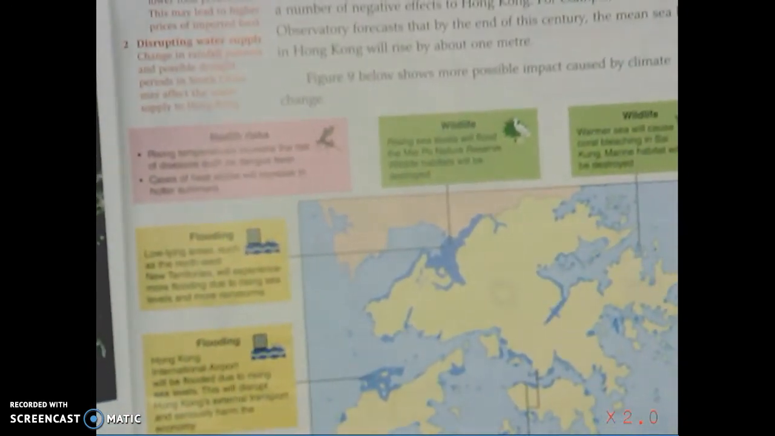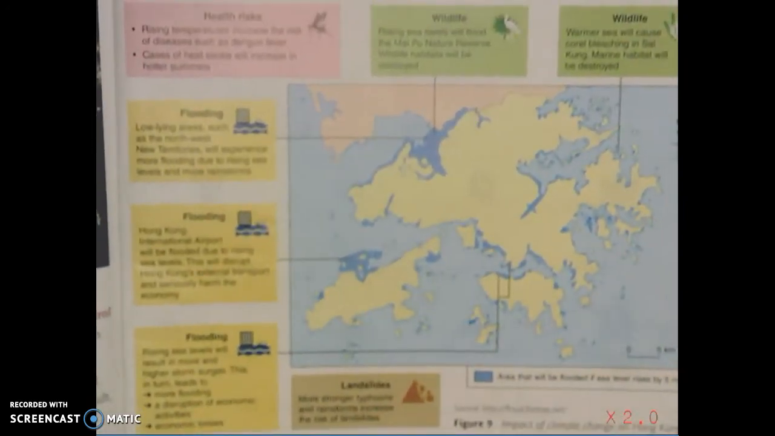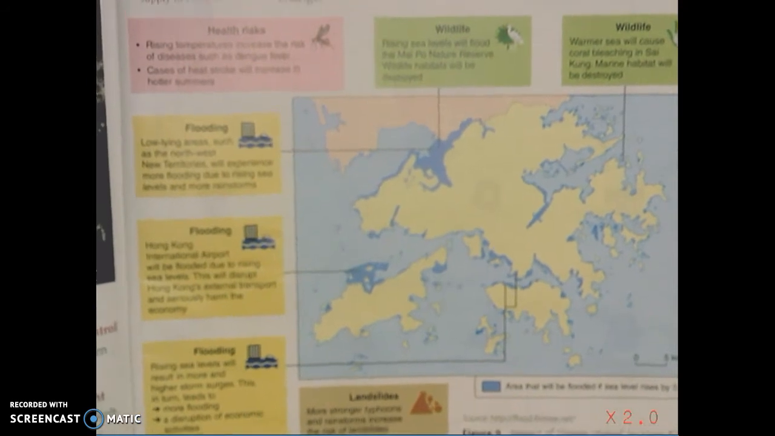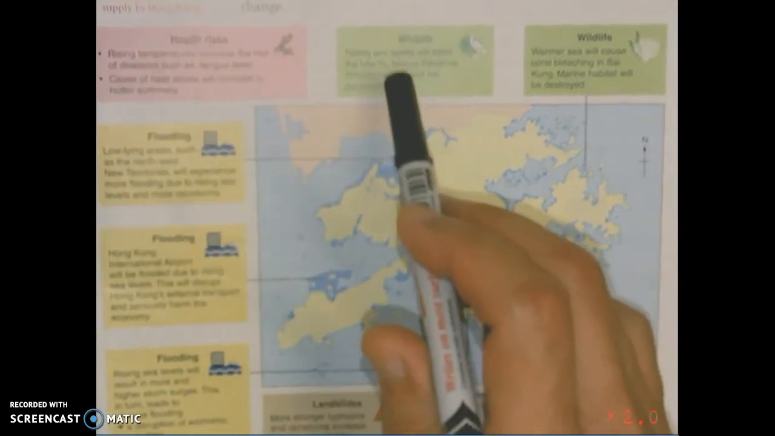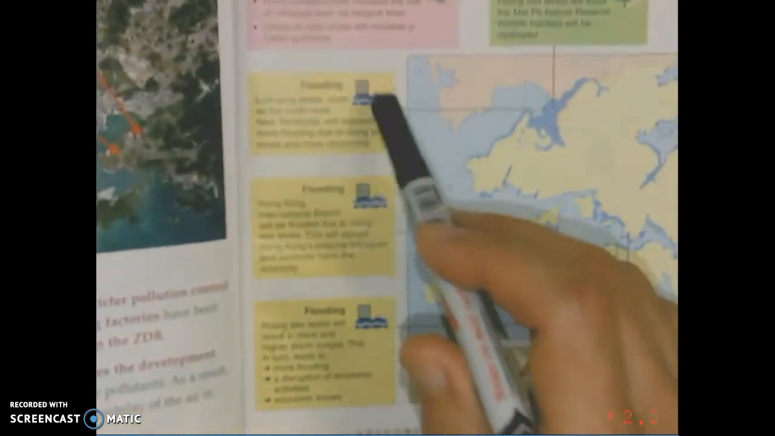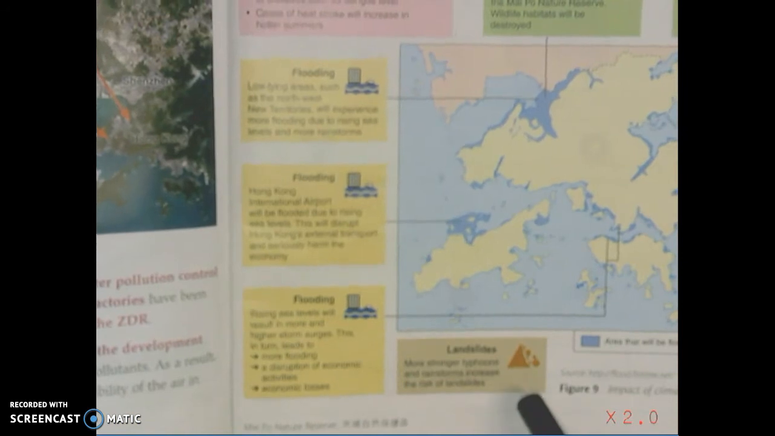Well, besides this exam tip, let me show you the picture. For example, the Hong Kong Observatory forecasts that by the end of this century, the mean sea level in Hong Kong will rise by about 1 meter. In the following picture, figure 9, we can see 4 different kinds of impact are expected. We are using different colors to classify them. The first one is pink, then green, yellow, and the last one is brown. So what does it mean in geography?